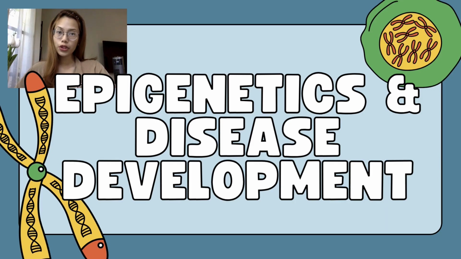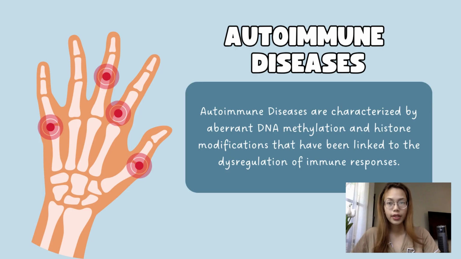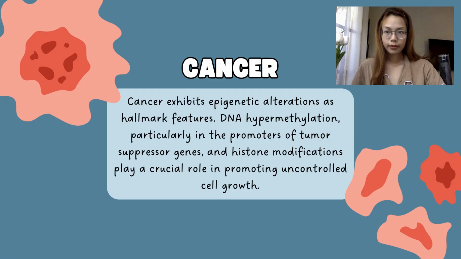Next, let's move on to epigenetics and its relationship to disease development. First is autoimmune diseases. Autoimmune diseases are characterized by aberrant DNA methylation and histone modifications that have been linked to the dysregulation of immune responses. For instance, in rheumatoid arthritis, there is evidence of DNA hypomethylation in the regulatory regions of immune-related genes, contributing to the autoimmune pathology.